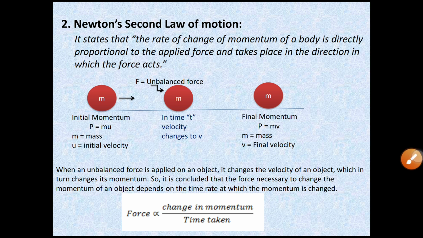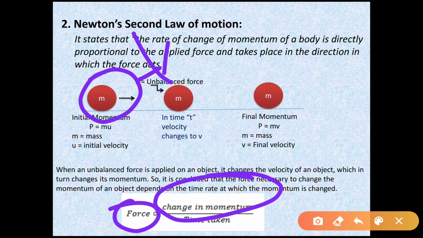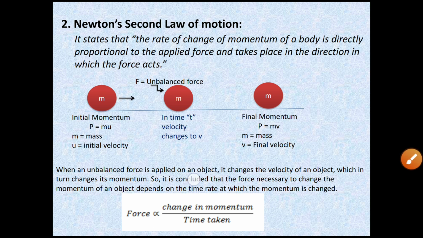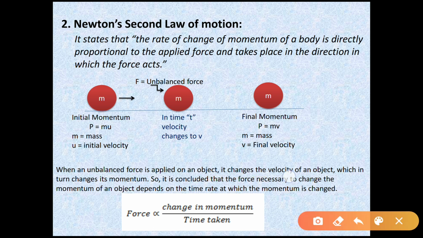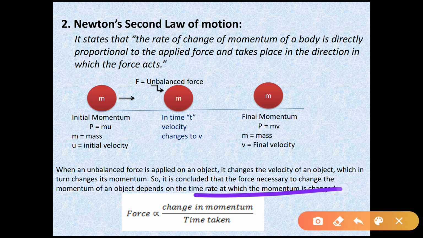And we have seen the example, right? Here there is an object moving with initial velocity u, so it has initial momentum mu. Now if you apply some external force, then due to that force the momentum will change. Whatever change in the momentum takes place is directly proportional to the force. So when an unbalanced force is applied on an object, it changes its velocity, which in turn changes its momentum. So it is concluded that the force necessary to change the momentum of an object depends upon the time rate at which the momentum is changed.